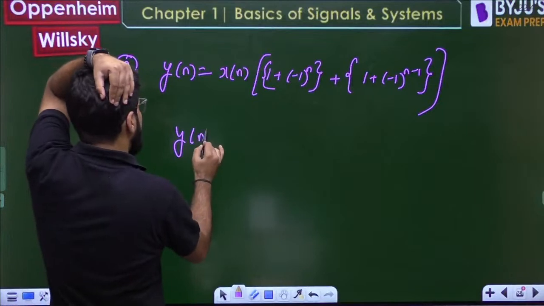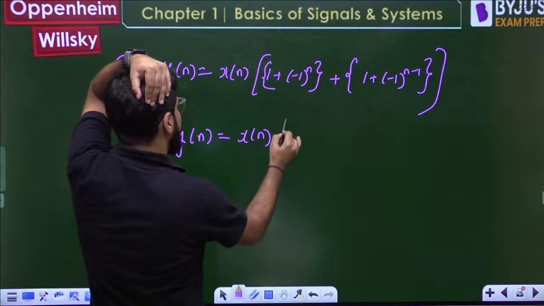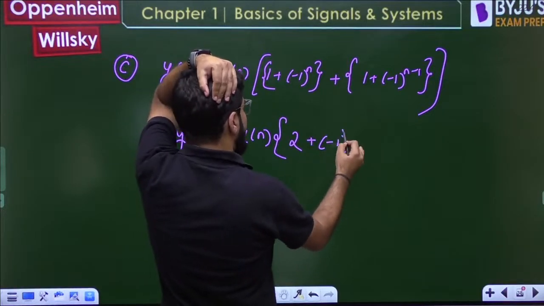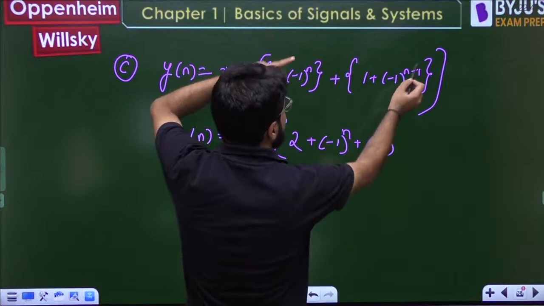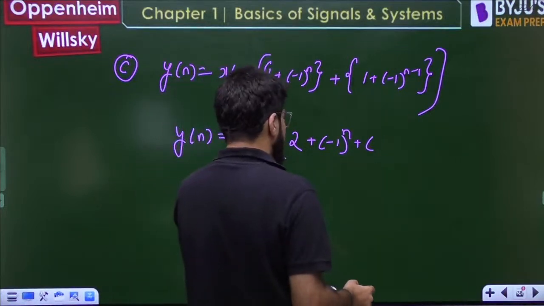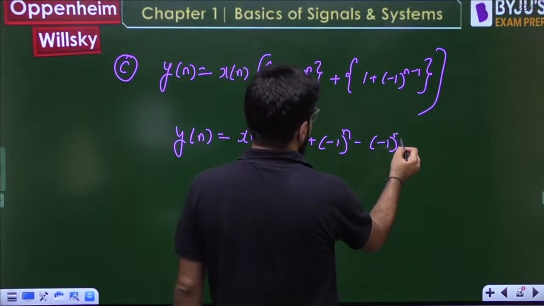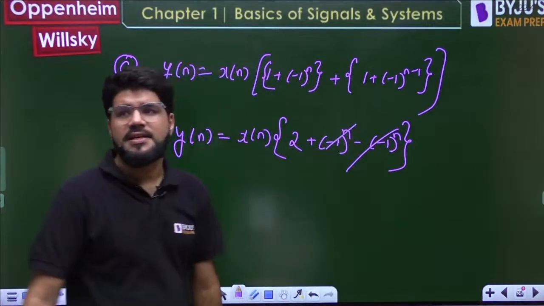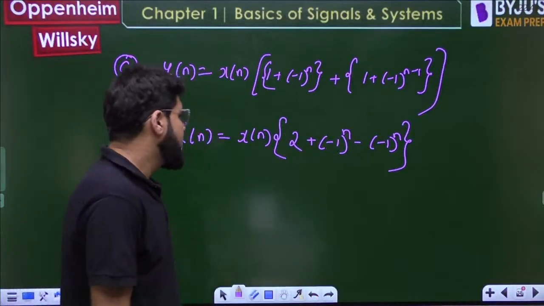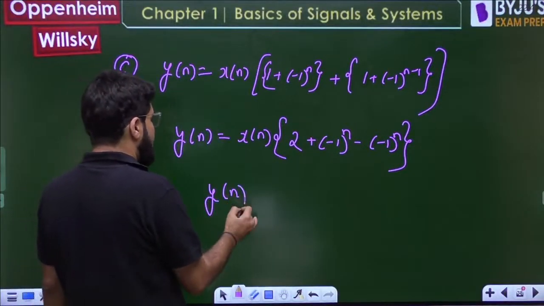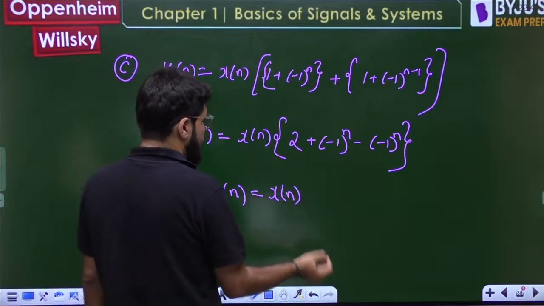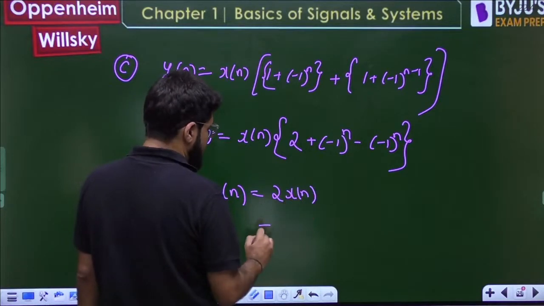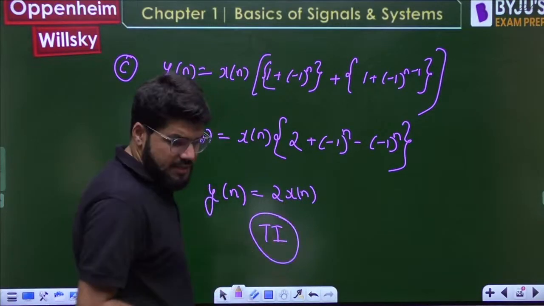So what should be the value of y[n]? It is equal to x[n] times, the 1 and 1 add up to 2, plus (-1)^n, plus (-1)^(n-1). Since (-1)^(n-1) will be negative, we can call it minus of (-1)^n. So the n part is cancelled actually, and it comes to the first case only. The final equation is just like the first case: y[n] is equal to 2x[n]. It is again time invariant.